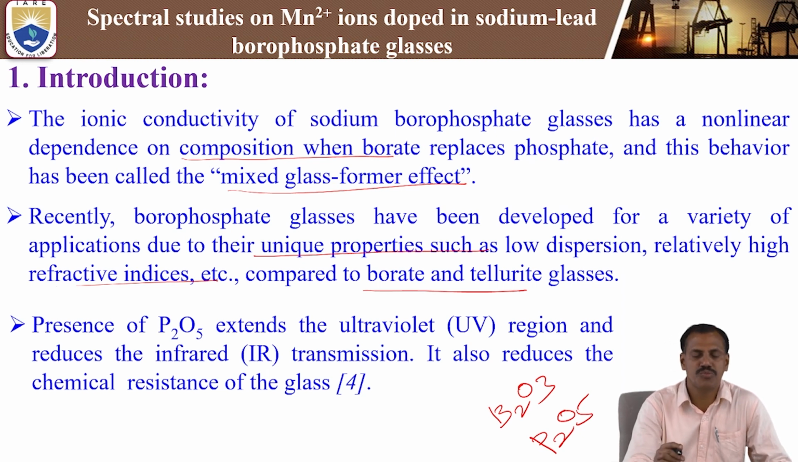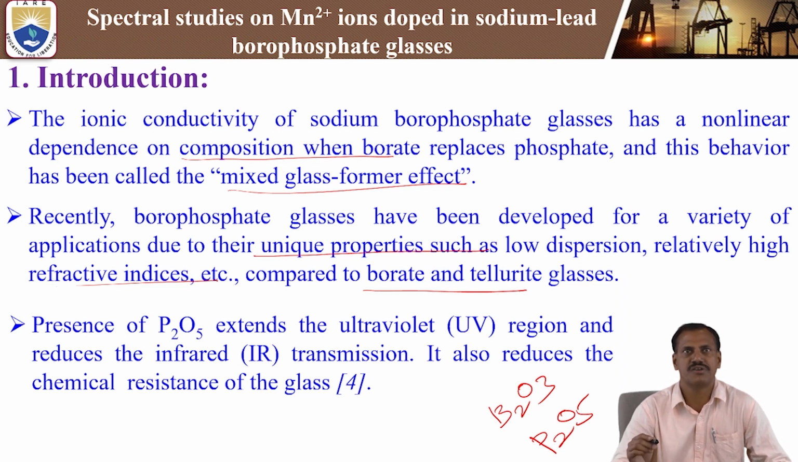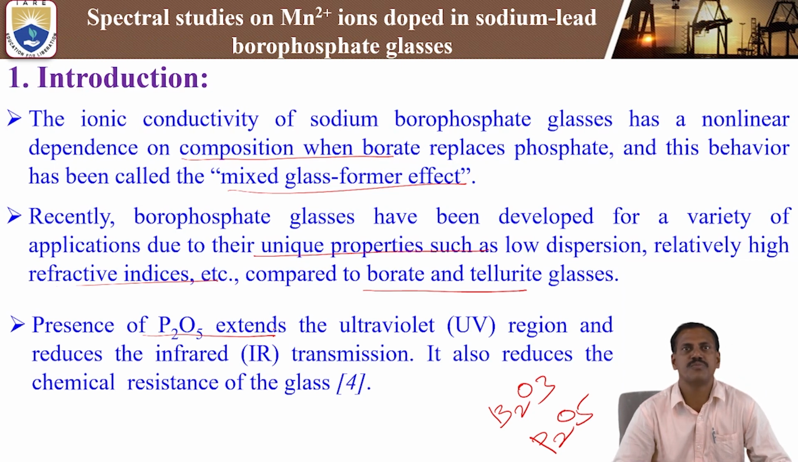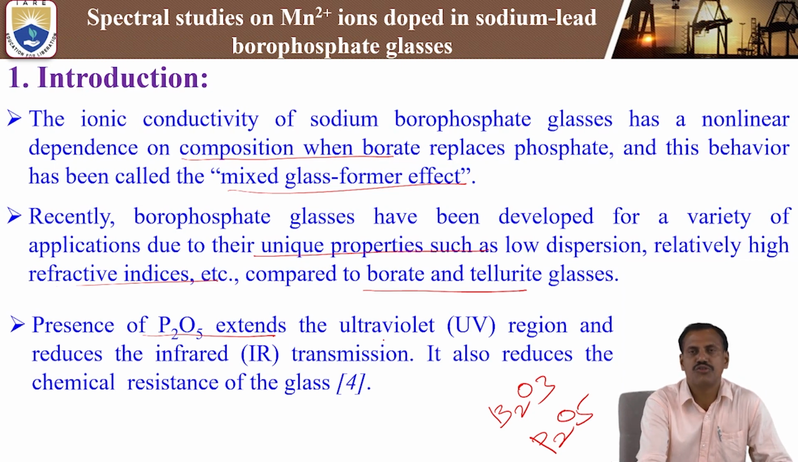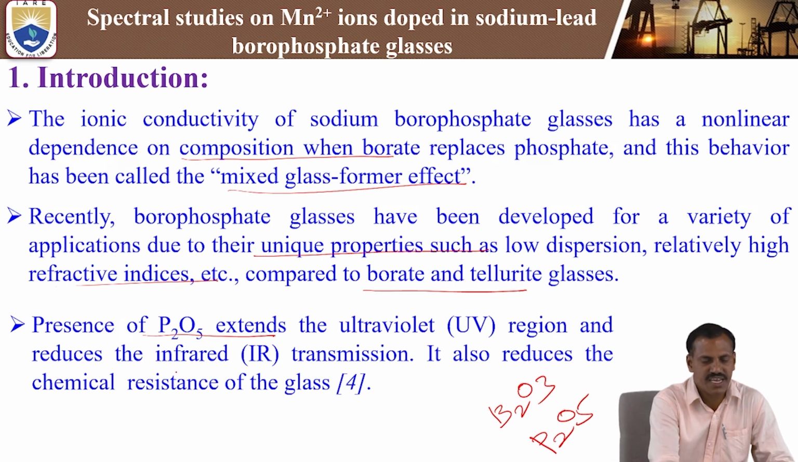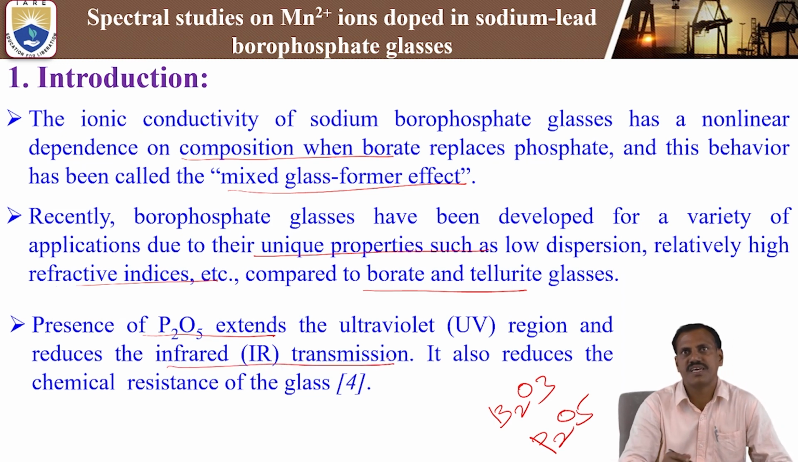These are the unique properties of borophosphate glasses compared to borate and tellurate glasses. The presence of P2O5 in phosphate glasses extends the ultraviolet (UV) region and reduces the infrared region transmission. So it will extend the UV region more in the spectral range and reduce the infrared region of transmission.